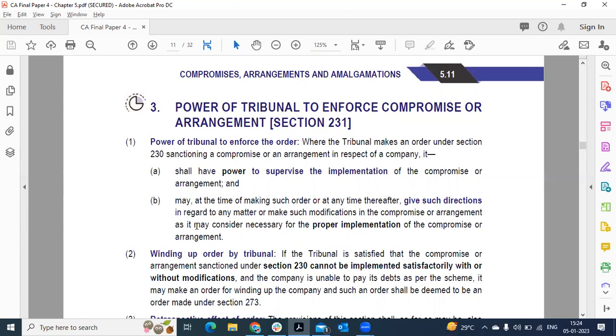Winding up order by the tribunal. When the company is planning to pay off its debts and making a compromise or arrangement, and it has been accepted in the meeting, if the company is not doing it and is unable to pay its debt, the tribunal will straight away make an order to wind up the company.